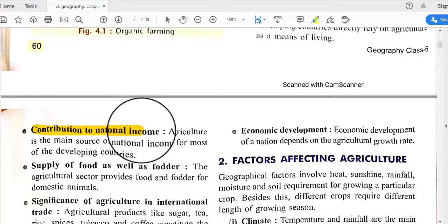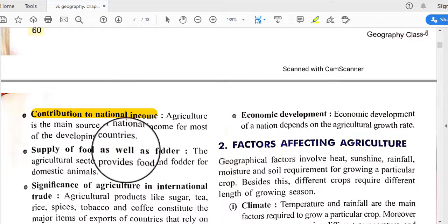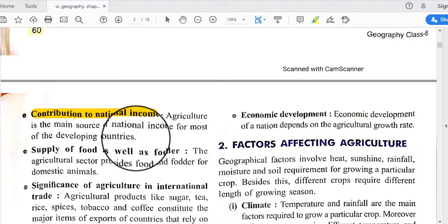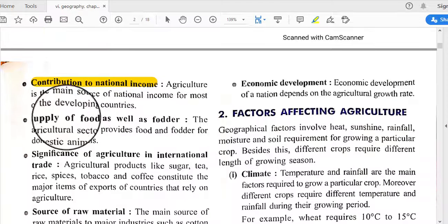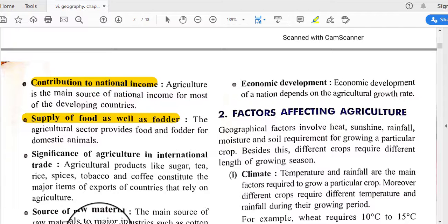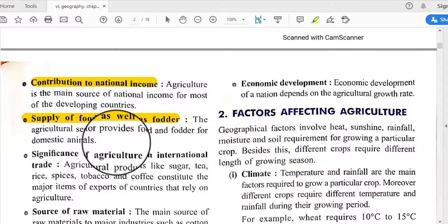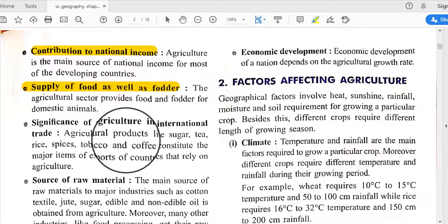Next is contribution to national income. Agriculture is the main source of national income for most developing countries, because most of the people are engaged in agricultural activity. That's why national income is also based on agricultural activity. Next is supply of food as well as fodder. The agriculture sector provides food and fodder for domestic animals, like grasses or paddy, these kinds of things.